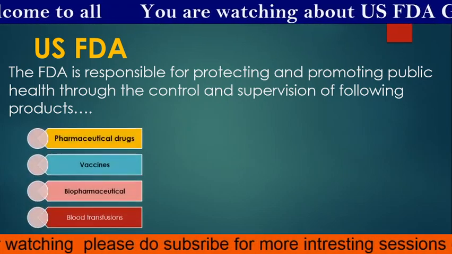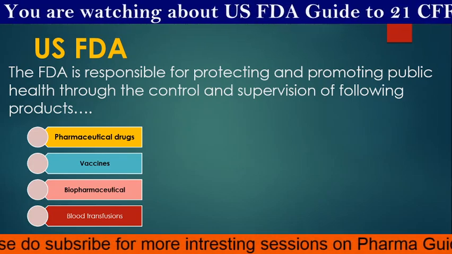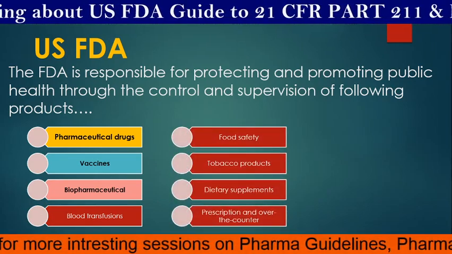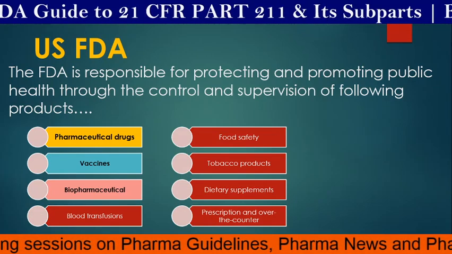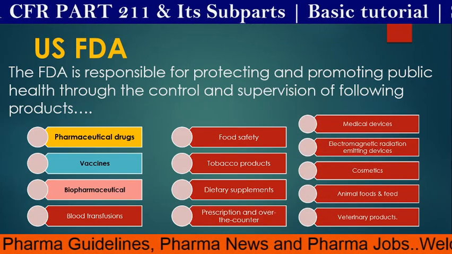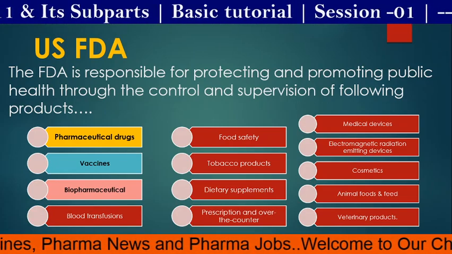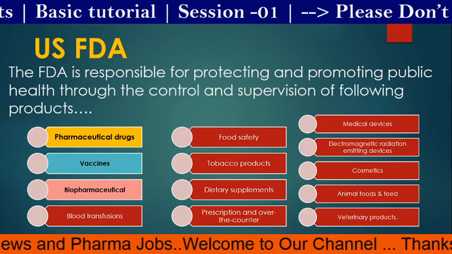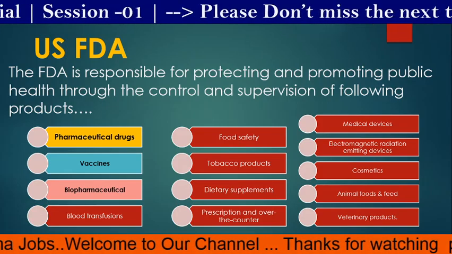For example: pharmaceutical drugs, vaccines, biopharmaceuticals, blood transfusions, food safety, tobacco products, dietary supplements, prescription and over the counter products, medical devices, electromagnetic radiation emitting devices, cosmetics, animal foods and feed, and finally, veterinary products. So these are all that the US FDA takes care of. Today, our topic belongs to pharmaceutical drugs.